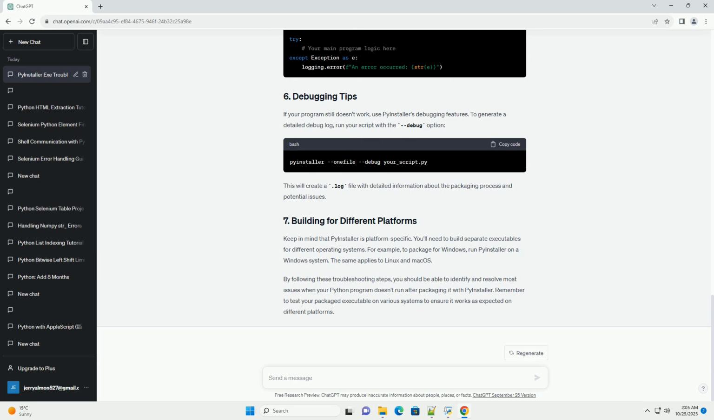If your program still doesn't work, use PyInstaller's debugging features. To generate a detailed debug log, run your script with the debug option. This will create a .log file with detailed information about the packaging process and potential issues.